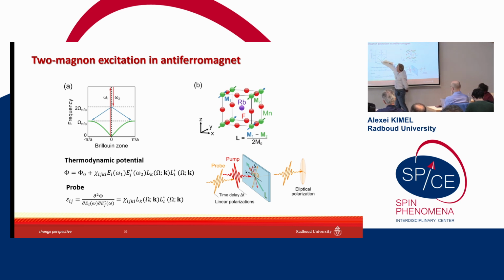So basically, with this excitation, we can realize the mechanism of stimulated Raman scattering with simultaneous excitation of two magnons at the two edges of the Brillouin zone. One magnon will have a k vector pointing in one direction, the second magnon will have a k vector pointing in the opposite direction. It's absolutely necessary because, as I said, we must have a scalar here, which doesn't depend on coordinate, obviously.